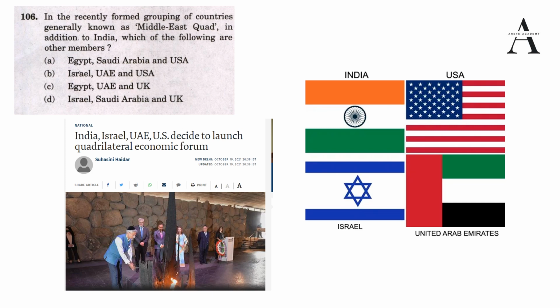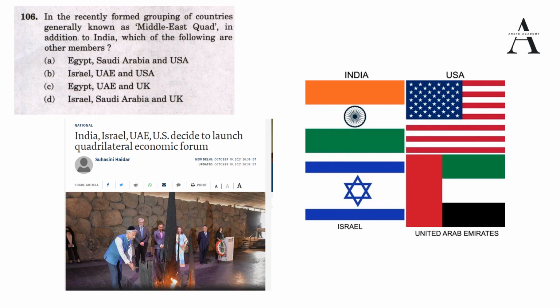There also two countries are common: India and USA are common in that as well, along with Australia and Japan. So Australia and Japan are the two countries along with India and USA in the Indo-Pacific Quad, and that is related to security and economics. It is an informal grouping which in recent years has increased its security dialogue in order to counter China.